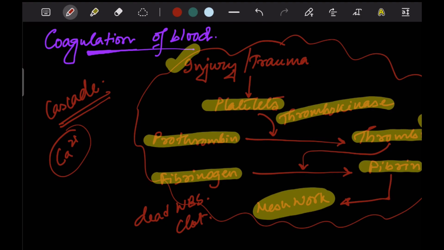Calcium plays a very important role in the clotting mechanism, and it acts as an activator in each and every step of this process of coagulation.